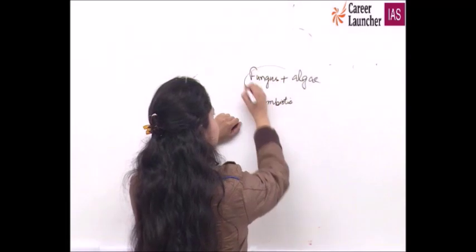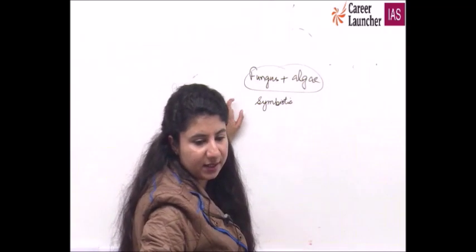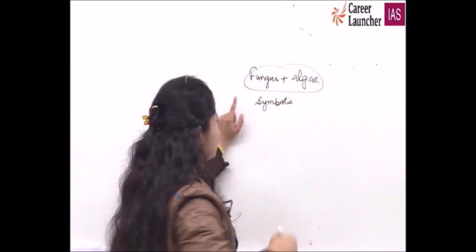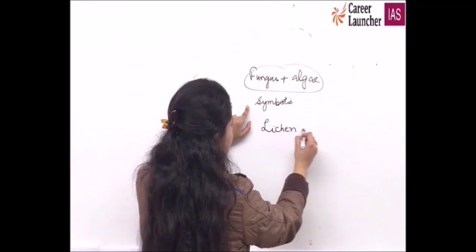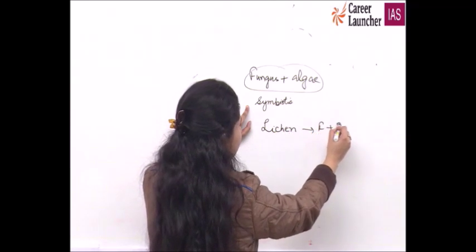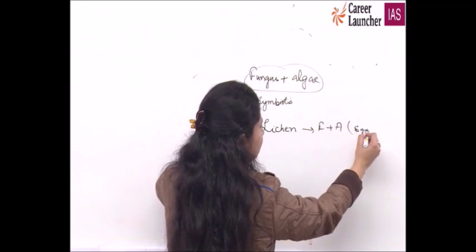They live together. First statement is correct. And they are extremely sensitive to atmospheric pollution. Yes, lichens. So lichen is equal to F plus A, which are in a symbiotic relationship.